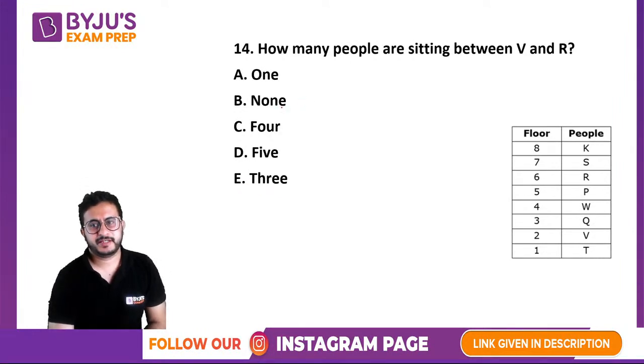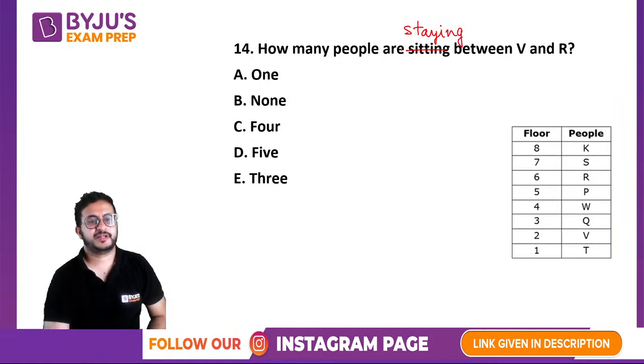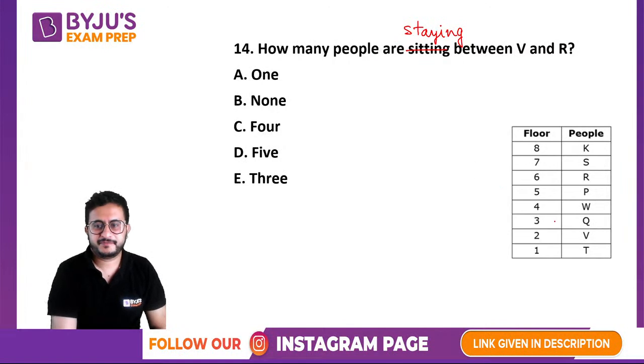How many people are sitting between V and R? I mean, instead of sitting, it should be staying between or living between. They are not sitting in a line. So between V and R, V is on the second floor and R is on the sixth floor. So 1, 2, 3 people.